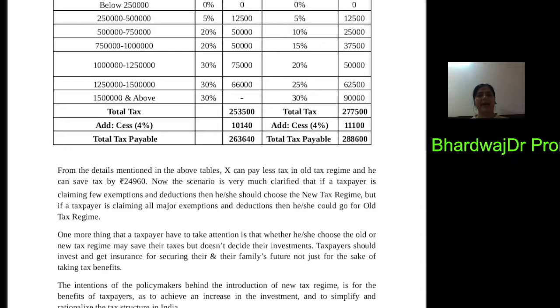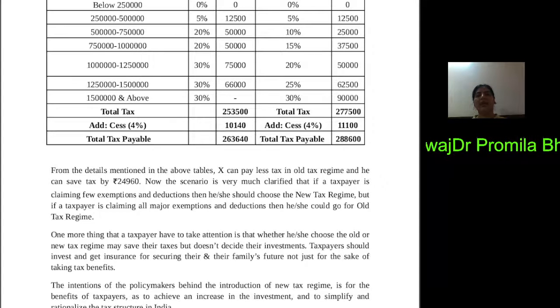He is paying tax of 2,53,500 in the old tax regime and 2,77,500 in the new tax regime, and here also he has to pay the 4% health and education cess, which is 10,140 in the old tax regime and 11,100 in the new tax regime. The total tax liability for X is 2,63,000 in the old tax regime and 2,88,600 in the new tax regime.